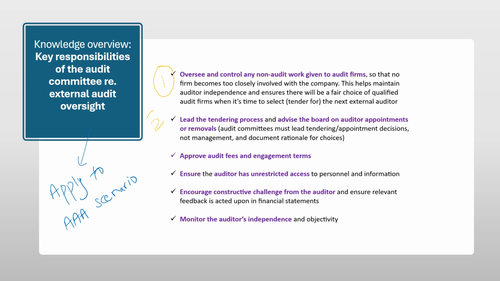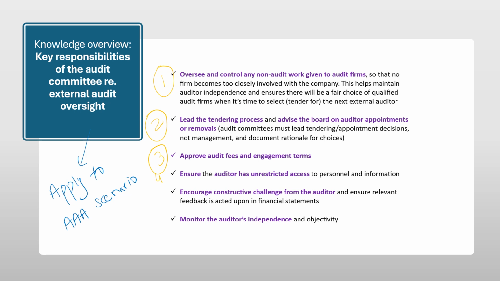They're going to lead the tendering process even for the external audit engagements, and they will recommend auditor appointments and removals. Please remember the final legal approval stays with the shareholders, but the recommendation regarding appointment, removal, remuneration, etc. comes from the audit committee. So the third part covers the remuneration element. They are the ones who are going to approve the audit fee and the engagement terms.